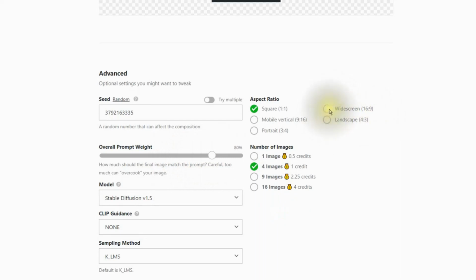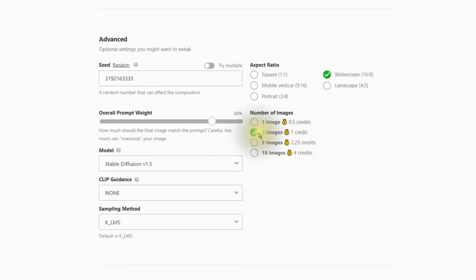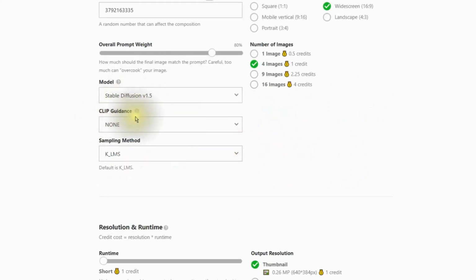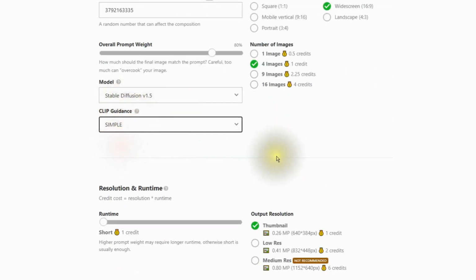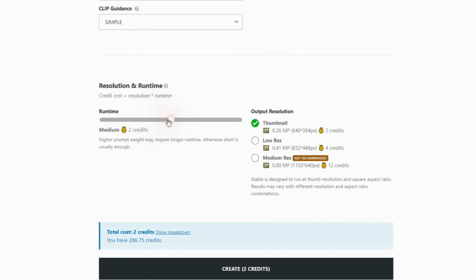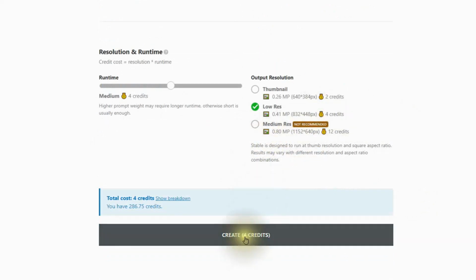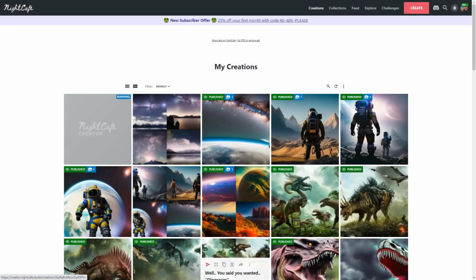I want a widescreen so it fills up your screen there. 16:9 is the aspect ratio for a widescreen. And I want to create 4 images at one time. And I'm going to use clip guidance of simple. And I'm going to do medium runtime and a low res so we can at least see what we're looking at here. And go ahead and click on create.